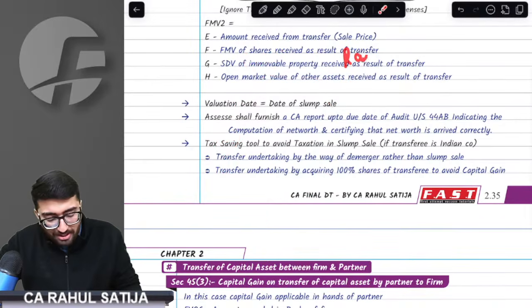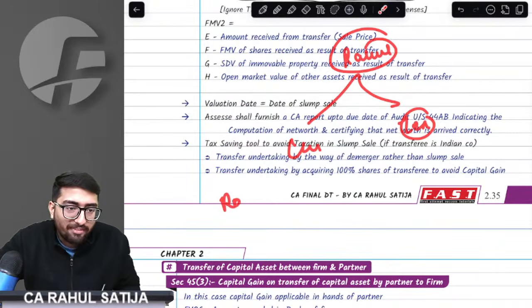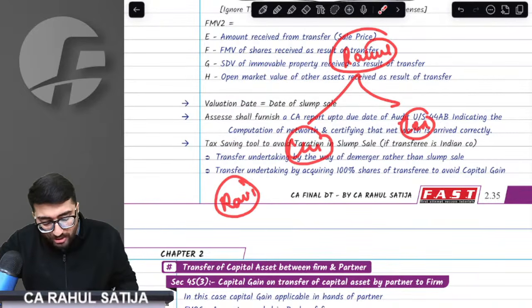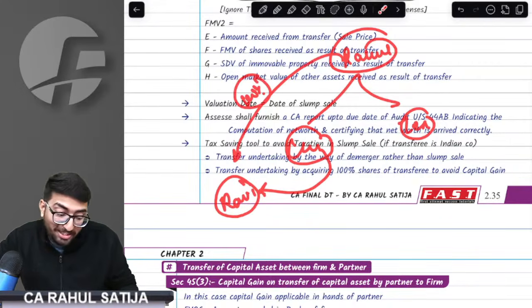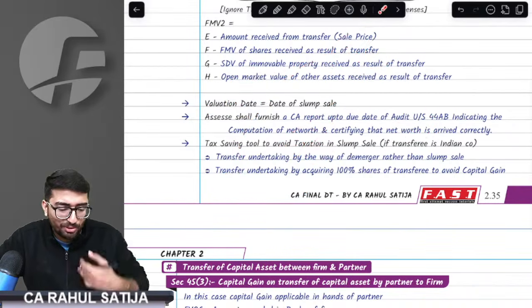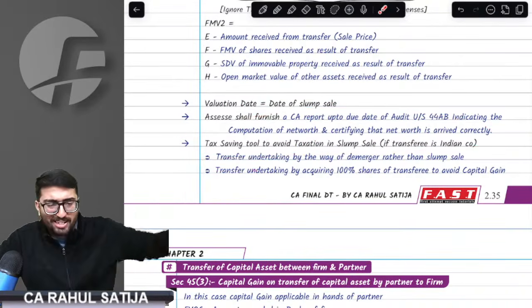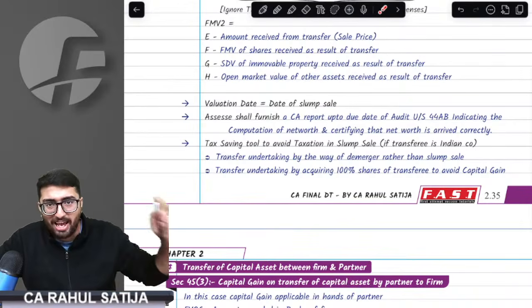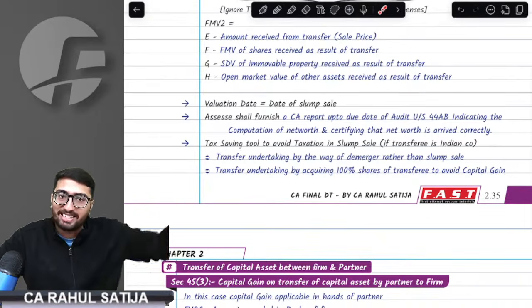Second thing, what I can do, for example, this is Rahul. And Rahul has two units. One is chemical and one is the textile unit. And for example, we have Ravi. If I want to sell this unit to Ravi, what I can do now? I can acquire 100% shares of Ravi and then sell this unit to Ravi. What would happen? Now, Ravi would be a 100% subsidiary of mine. If Ravi is a 100% subsidiary of mine, in that case, any transfer is an exempt transfer, so no taxes. Wow, what a way of saving the taxes. Completely useless, completely useless. But given, so we have to, as it is, write in the exam. If it is being asked how do we save the taxes in case of slump sale, we have to write as it is. Understand this.